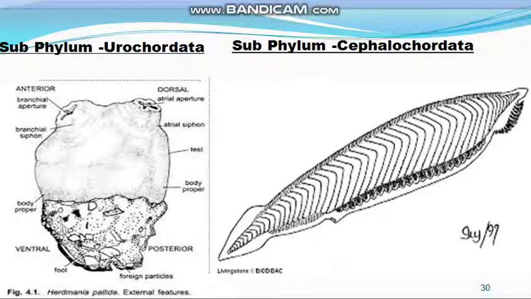That is why these two groups of animals are included in phylum Chordata. The third subphylum, Vertebrata, we will take in our next presentation.